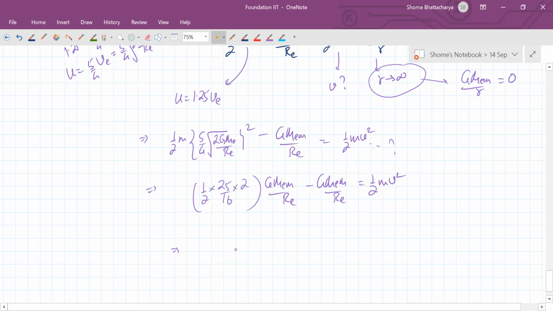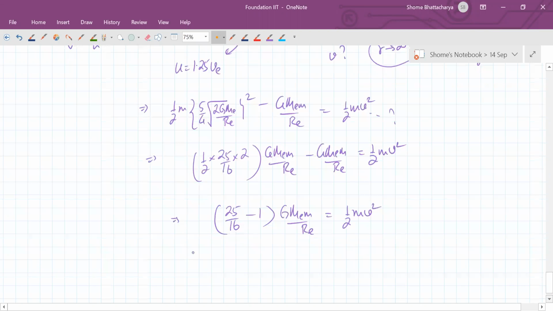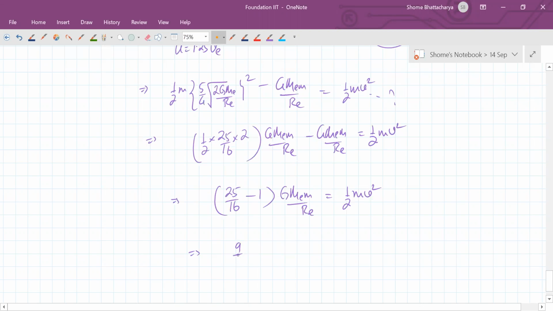So this will become 25 by 16 minus 1. It's half and d square. So v from here is becoming square root of 9 by 8.